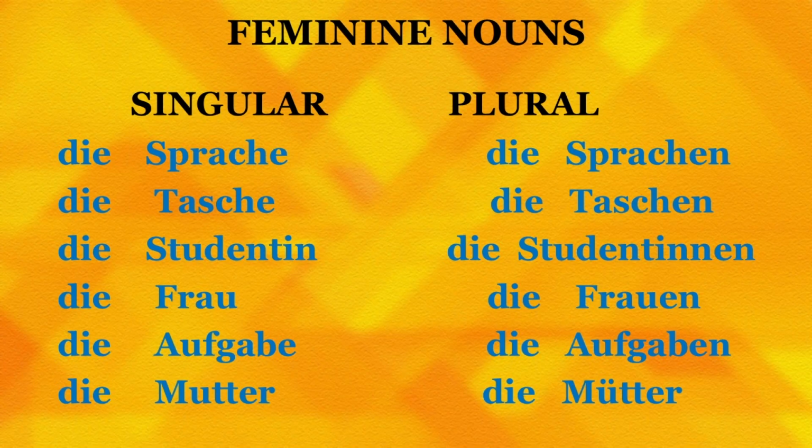Let's see the next word, die Mutter. Die Mutter means mother, and the plural form for the same is die Mütter. Here the plural form is being made by adding the umlaut, u umlaut. So, die Mutter, mother, singular, die Mütter, mothers, that is plural form.